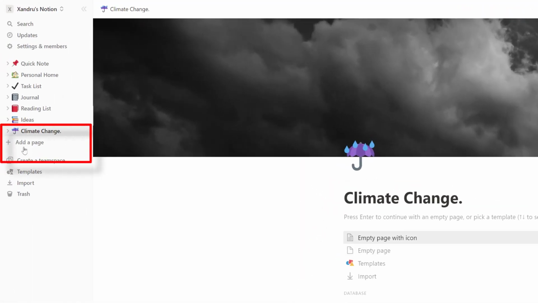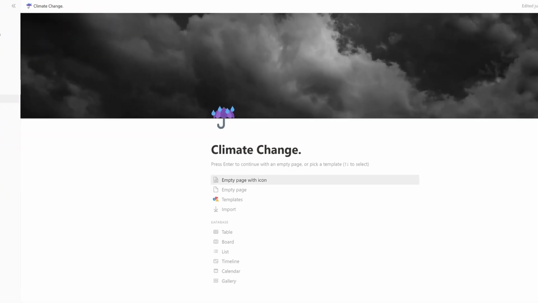Now remember this on the left, we've got climate change. If I click the little drop down menu, you can actually have pages within it. So you can really build up a catalogue of information with one topic. Now I recommend keeping these simplistic and adding your notes underneath. Otherwise you're going to end up with hundreds and hundreds of these all the way down. It'd be hard to find anything. So remember to have pages within pages, and that way you'll organise them much better.